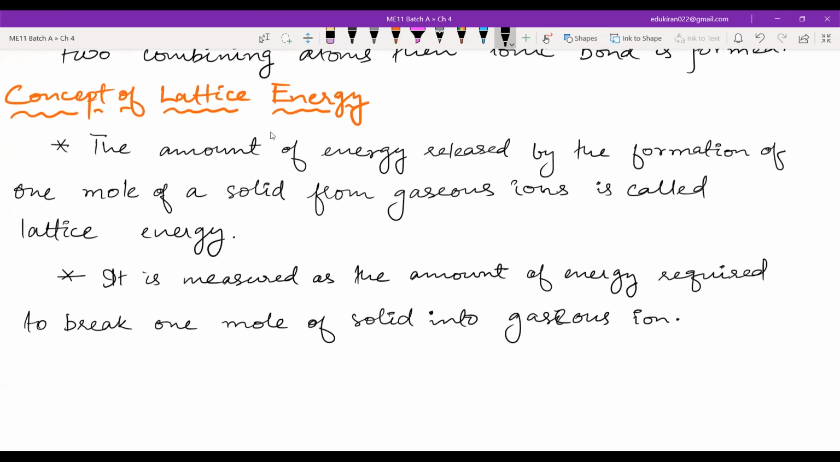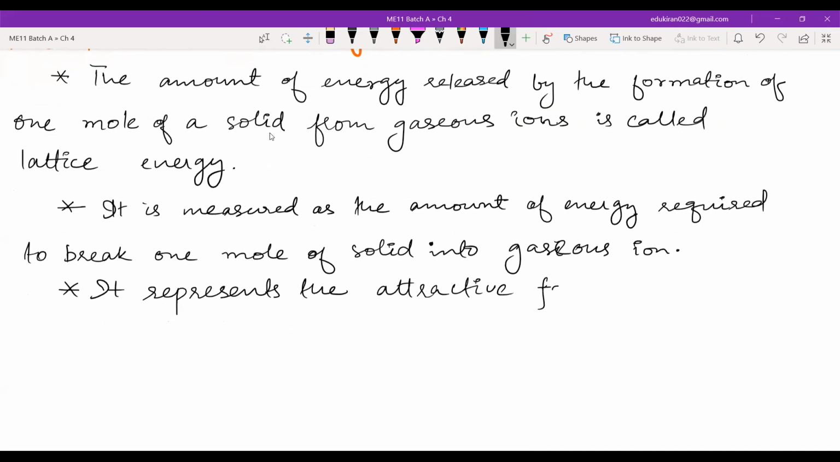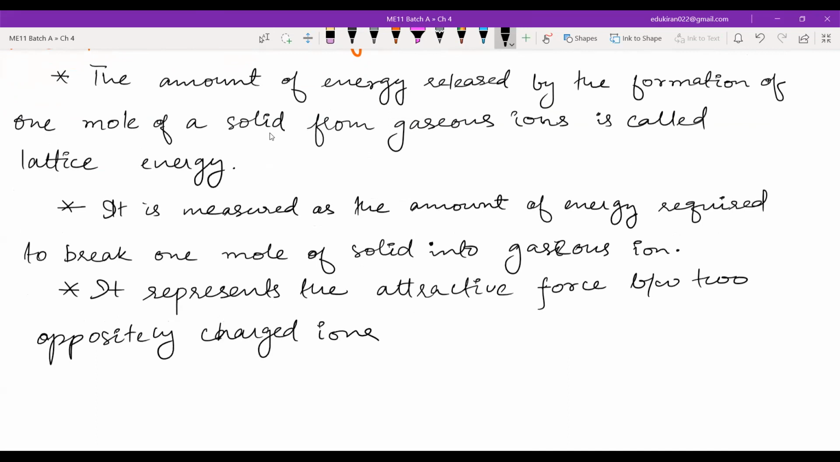Into gaseous ions. The next point represents the attractive force between two oppositely charged ions.